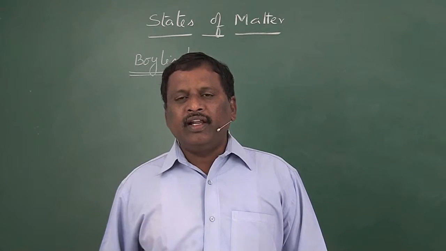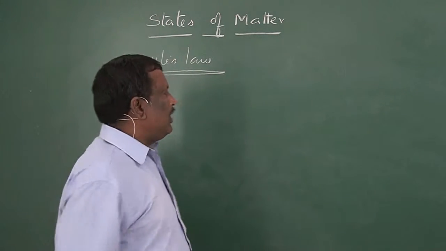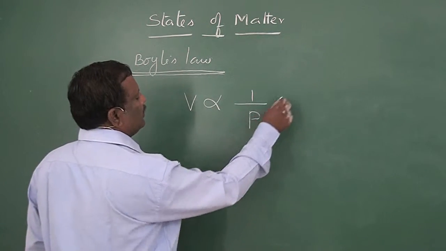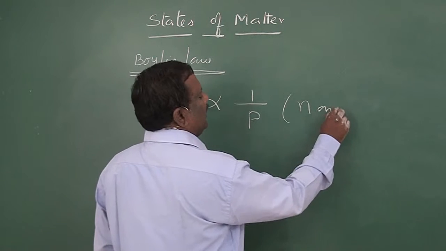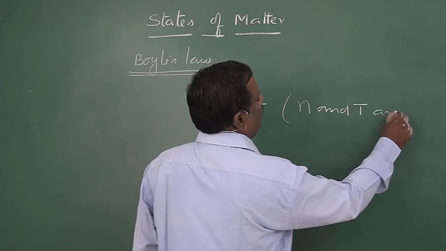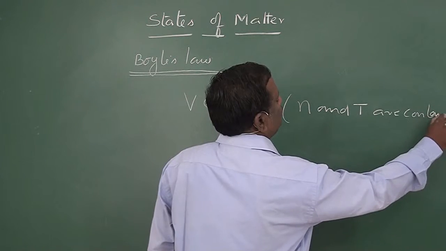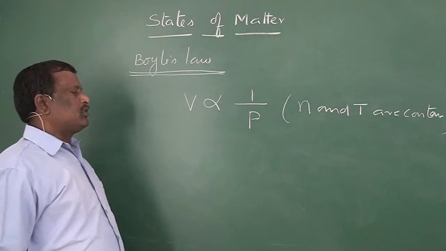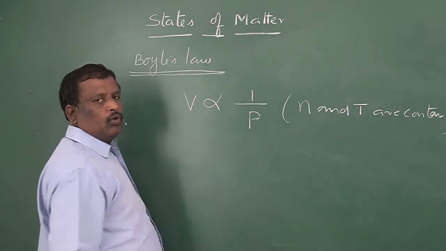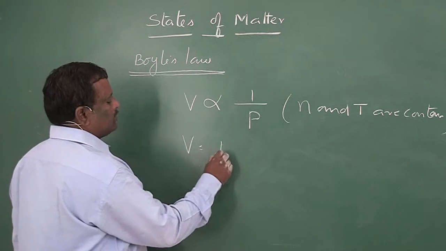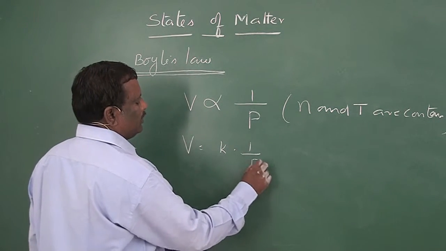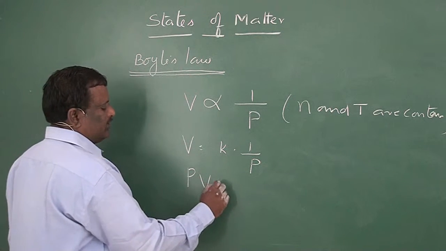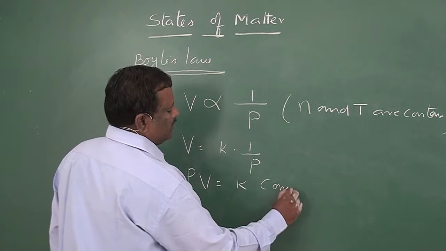gas at constant temperature. Volume of the gas V is directly proportional to 1 by P, where small n and capital T are constant. V is directly proportional to 1 by P, or V is equal to K into 1 by P, or PV is equal to small k constant.